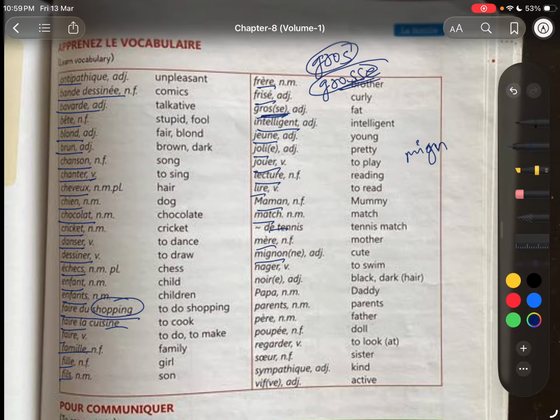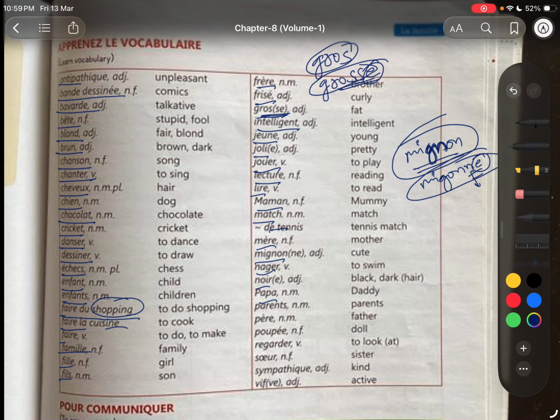GN is always pronounced like 'ny'. Mignon is masculine; the feminine would be mignonne, where ne is added. You can identify the feminine because e is there at the end, but there is an extra n, so it's irregular.